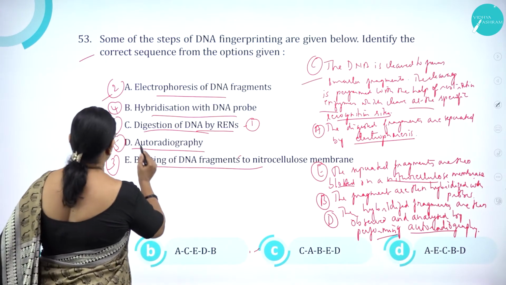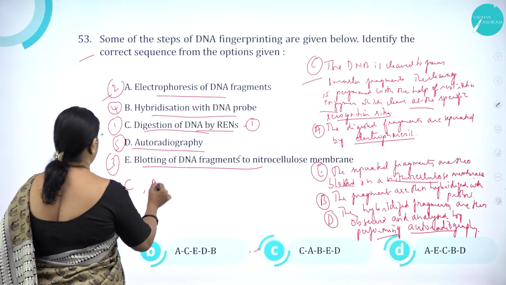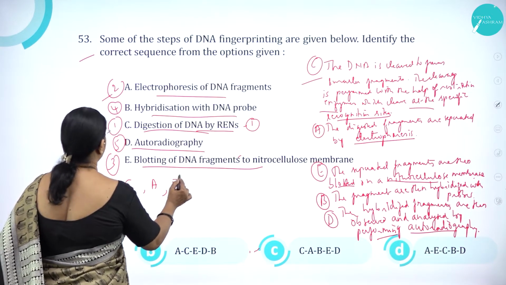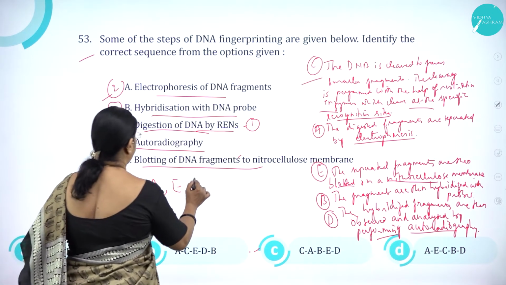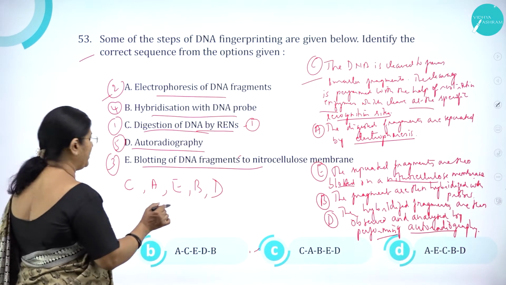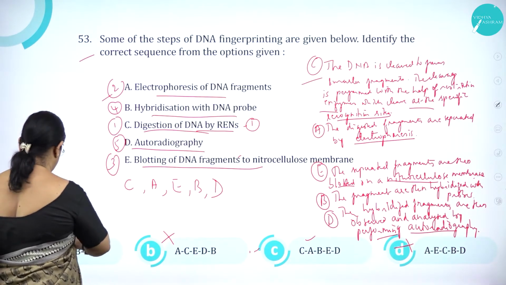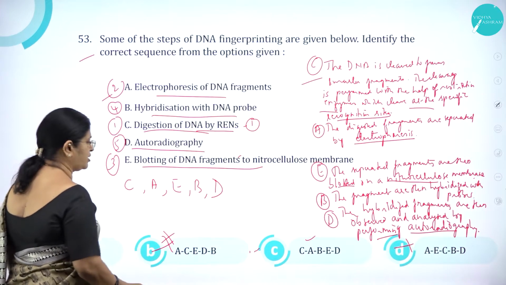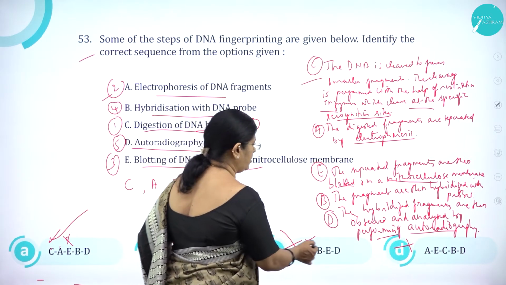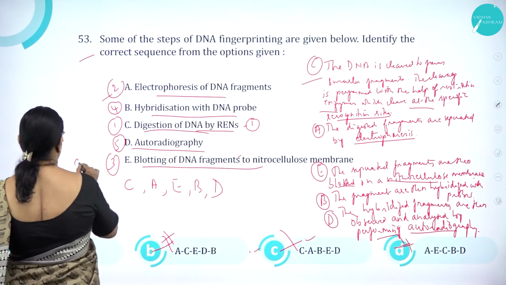So, first one is C, next one is A, next one is E, next one is B, and next one is D. So, CAEBD. So, what are the options? First option CAEBD, correct. Here it is wrong. Here it is wrong. Here it is wrong. So, option 1A is correct.